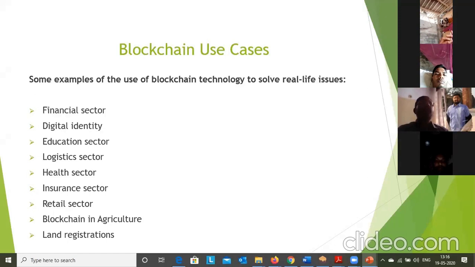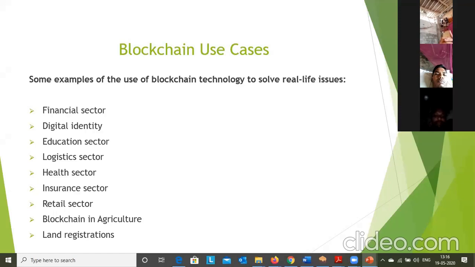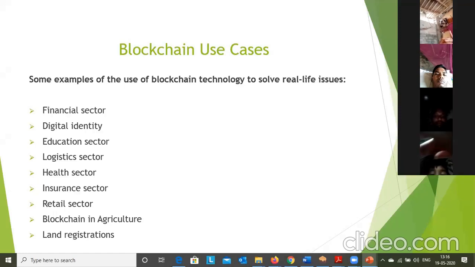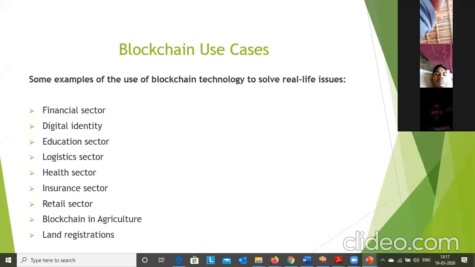Here you need to know where we can apply blockchain. That is, blockchain use cases. Wherever transparency is required and wherever security is required, in those fields we can deploy blockchain technology. Commonly used use cases of blockchain are in the financial sector, digital identity, education sector, logistics, health sector, insurance sector, retail, agriculture, and land registrations. These are the major use cases of blockchain.